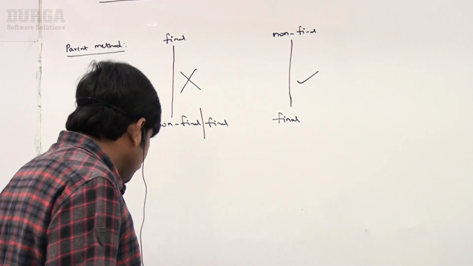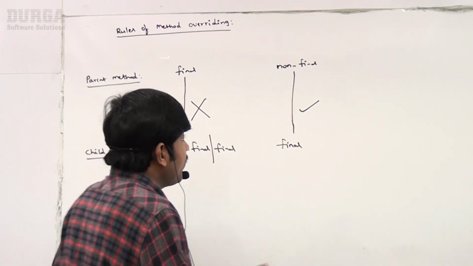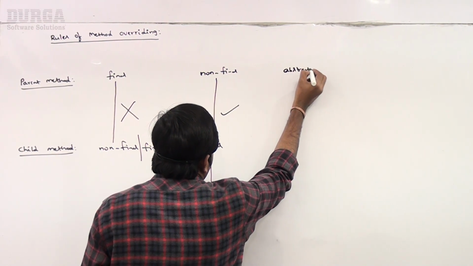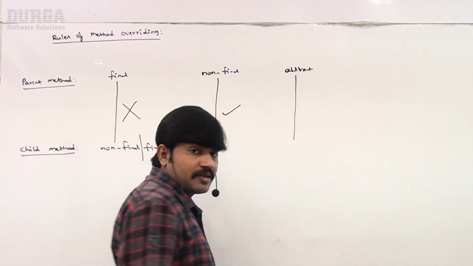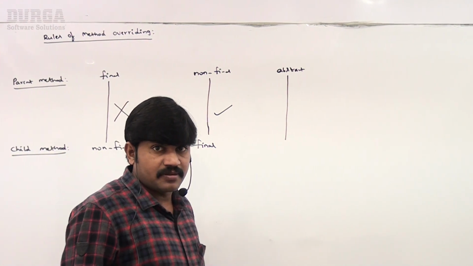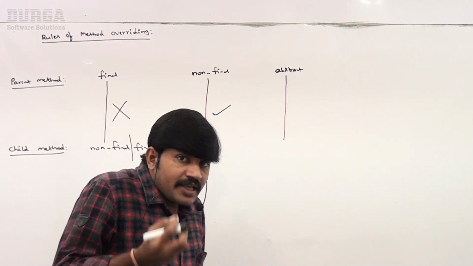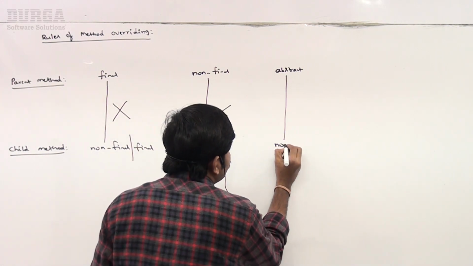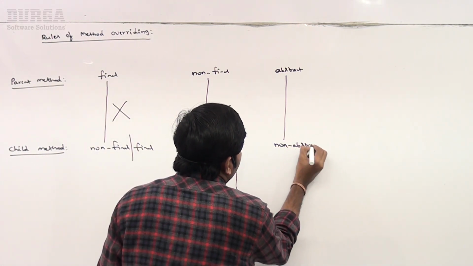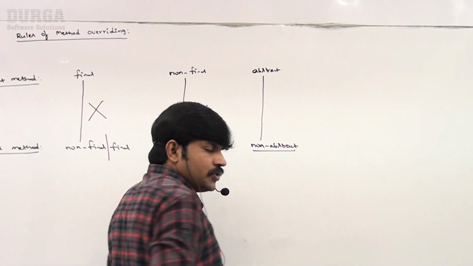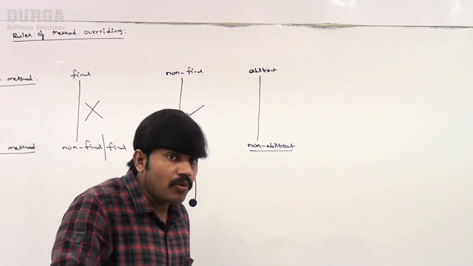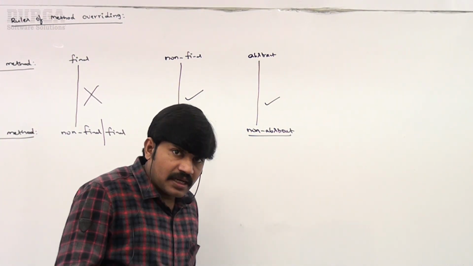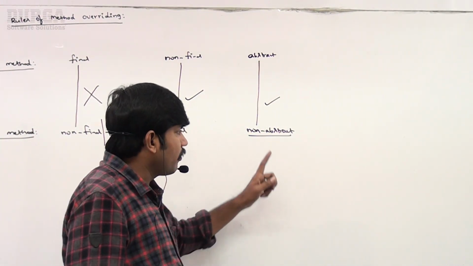So remember, non-final to final is acceptable, but final to non-final is not acceptable. Similarly, if the parent class method is abstract, abstract means not having implementation, and I want to override that in the child class, we compulsorily should override it to provide implementation. So abstract to non-abstract is acceptable. Are you getting it? No problem at all.